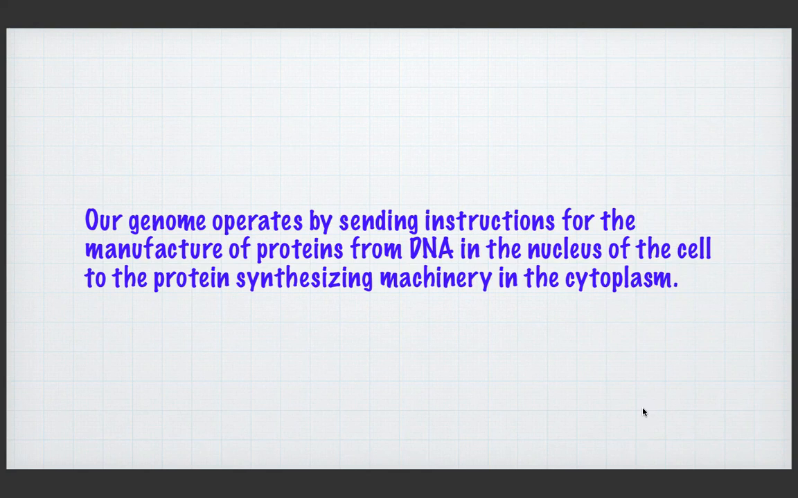Our genome operates by sending instructions for the manufacture of proteins from DNA in the nucleus of the cell to the protein synthesis machinery in the cytoplasm. So what is the genome? The complete structure of the DNA, the whole functional part of the DNA, is called the genome. This transfer of genetic information from the nucleus to the ribosome is a crucial mechanism.